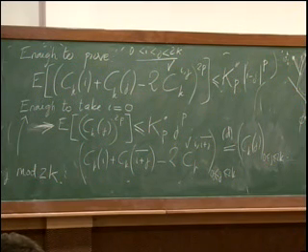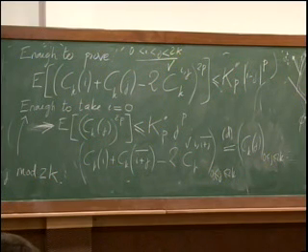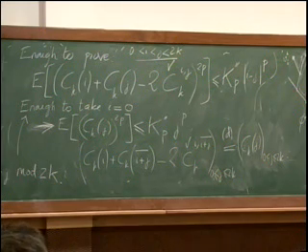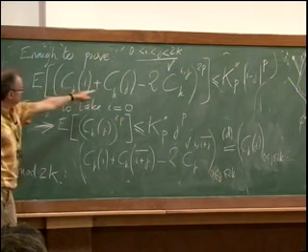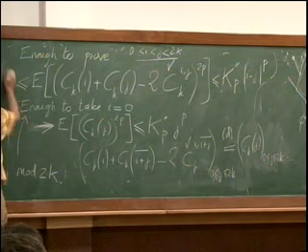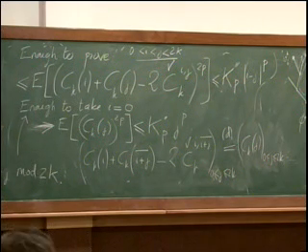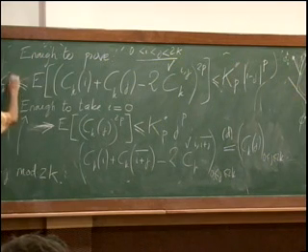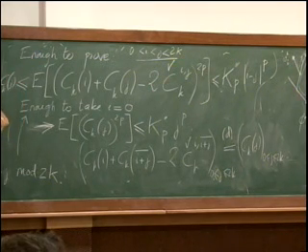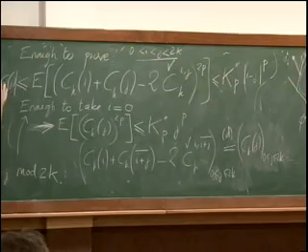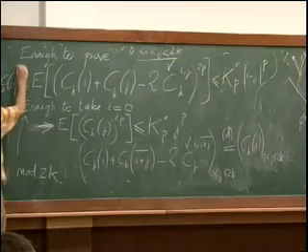So essentially, I'm going to use arguments which I already used on the first day. Just a minor remark about the proof of this. This quantity here is obviously greater than the expected value of the difference C_k(i) minus C_k(j) to the power 2p.